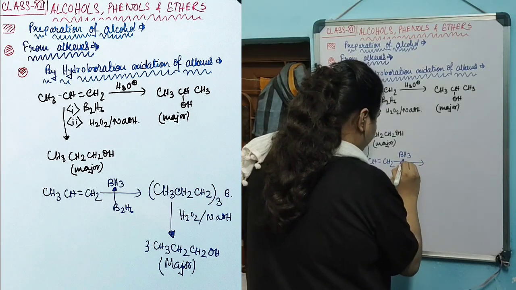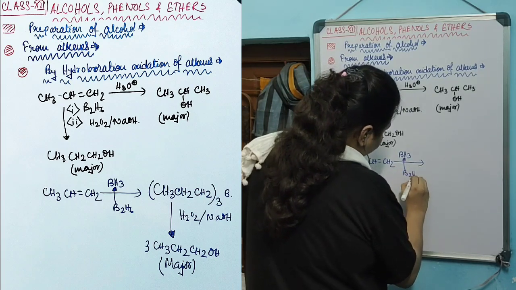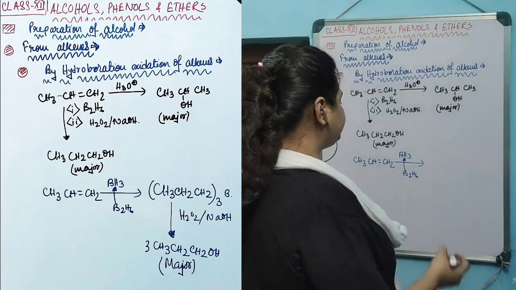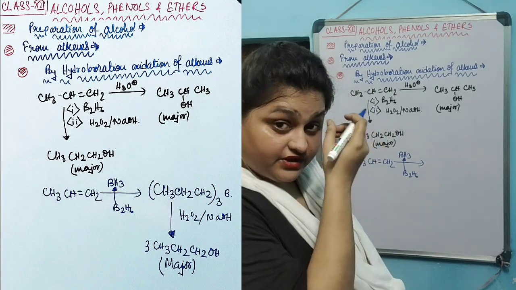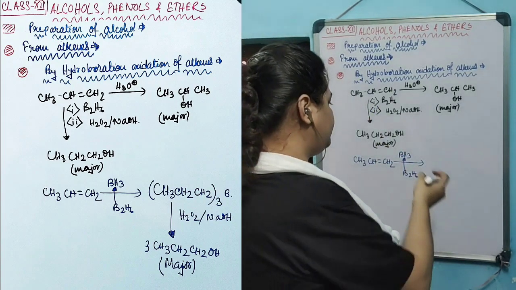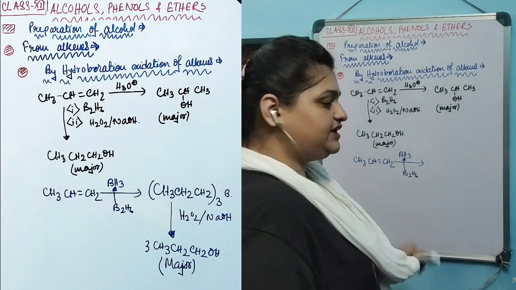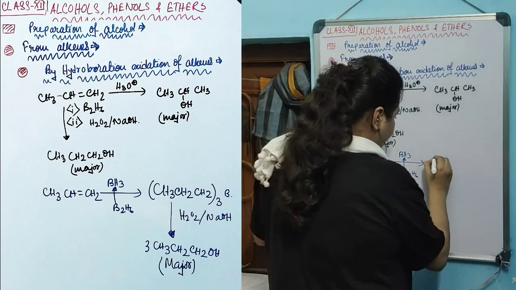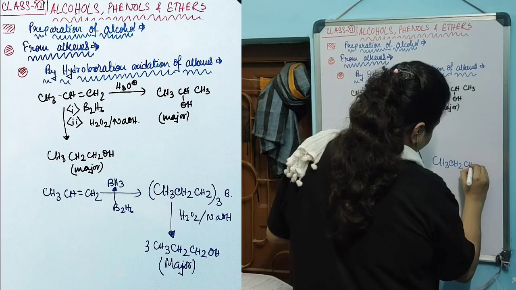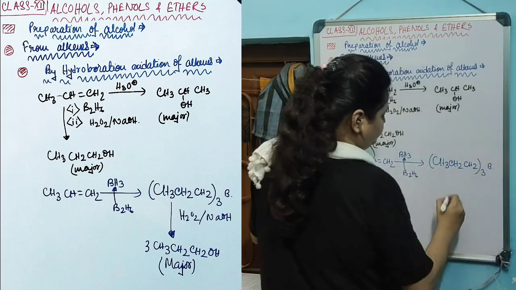B2H6 is nothing but the dimeric form of BH3. BH3 is the actual reagent that reacts, but it exists in the dimeric form B2H6. So actually the reaction happens between the alkene and BH3, and (CH3CH2CH2)3B will form.